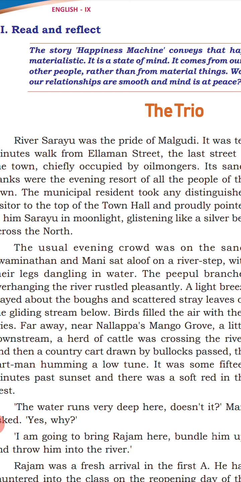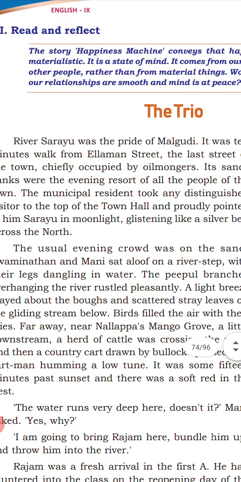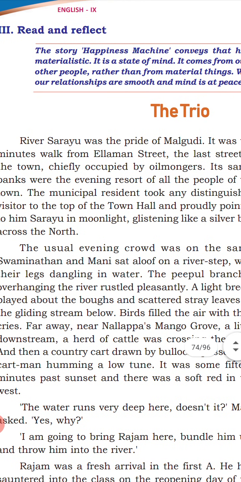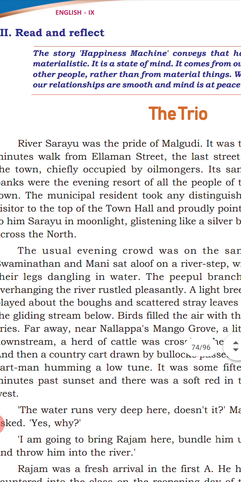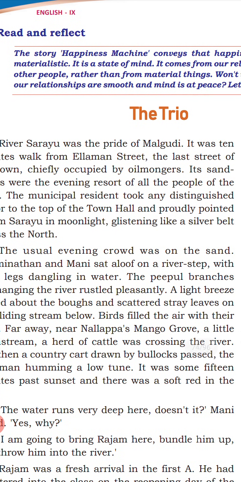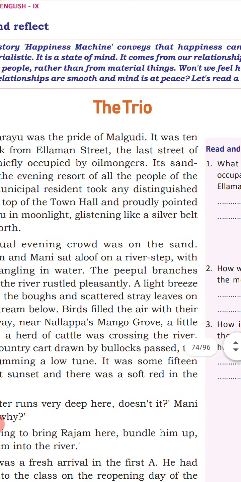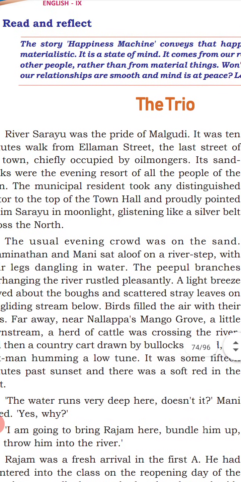The main occupation, the main job is to sell what? Oil. So they are called oil mongers. They produce the oil and distribute or sell the oil. So most of the people in that street, Lemon Street in Malgudi, their job here is oil mongers.